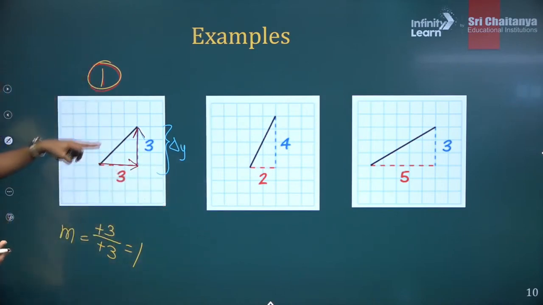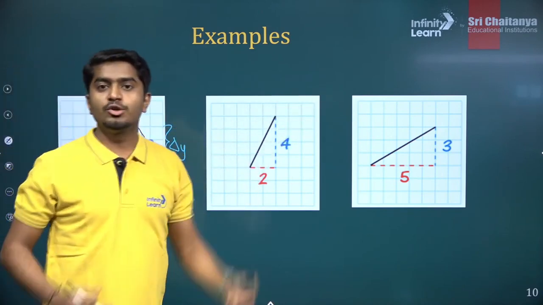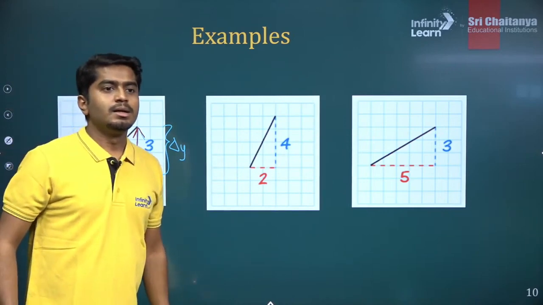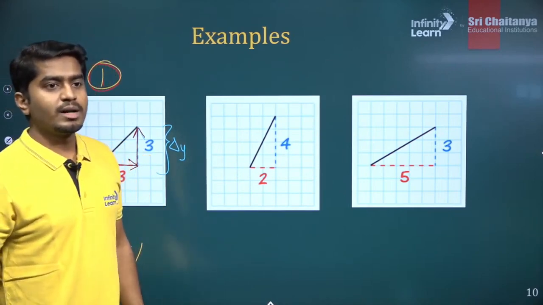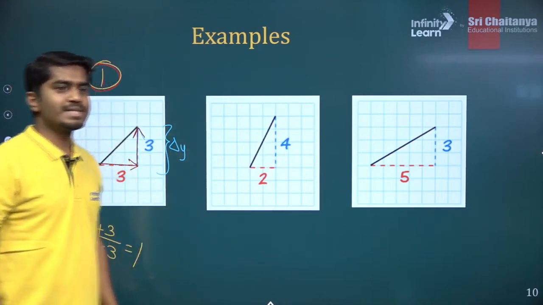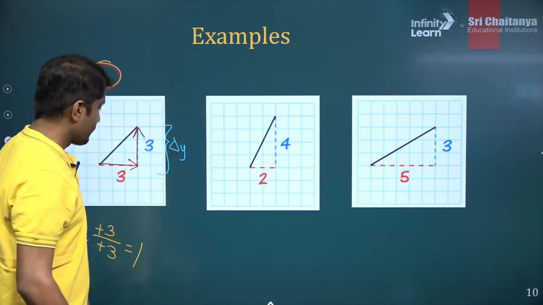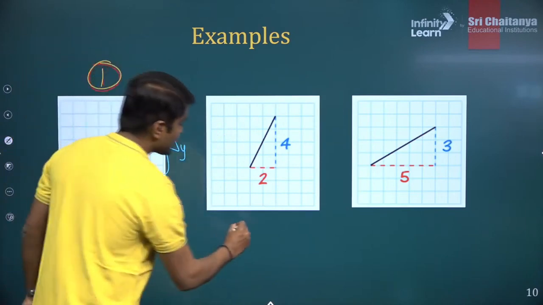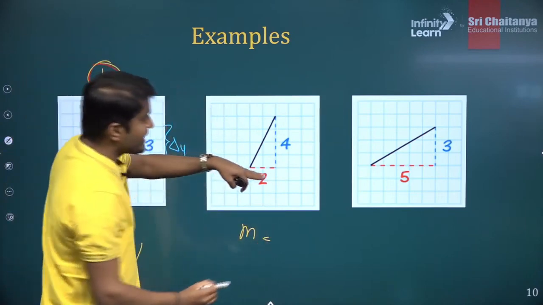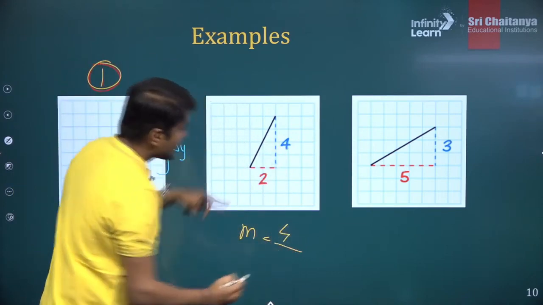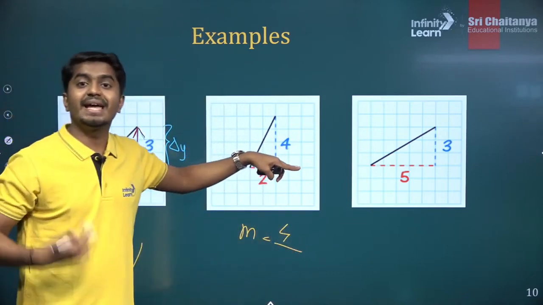So similarly, can you tell me the slope of the other two graphs? Okay, all right. Slope is tan theta, nice. So how will you find out the slope of the second graph? Here the slope would be again change in the y coordinate, that is 4, divided by change in the x coordinate.